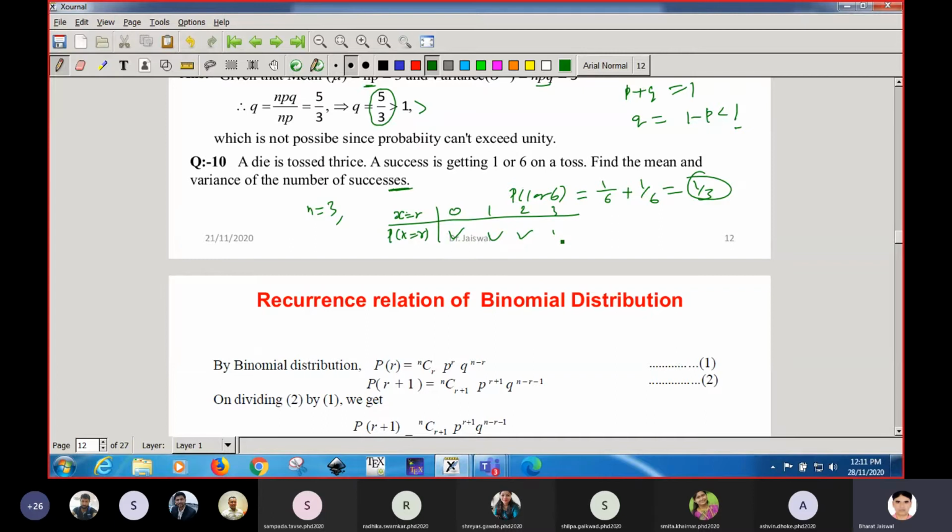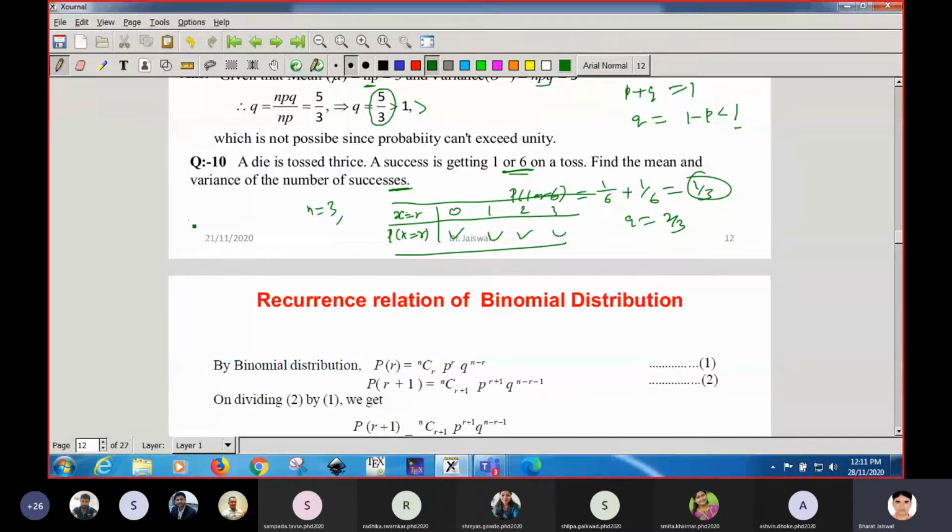So you have to compute the probabilities corresponding to the variables 0, 1, 2 and 3. The data is given. Okay, so you can calculate q here. q would be 1 minus p, that is 2 by 3. Getting, students? So n is here, r is here, p is here, q is here.